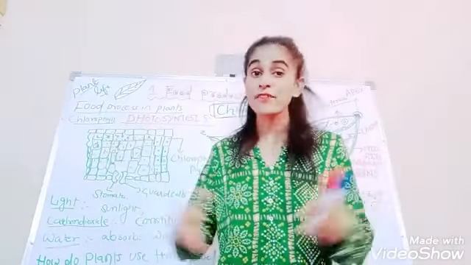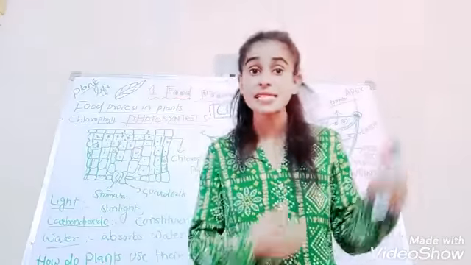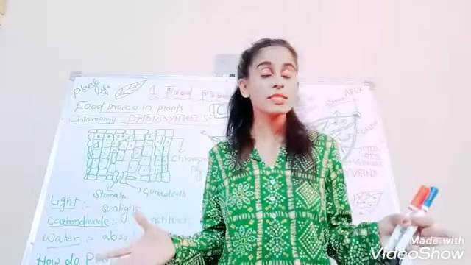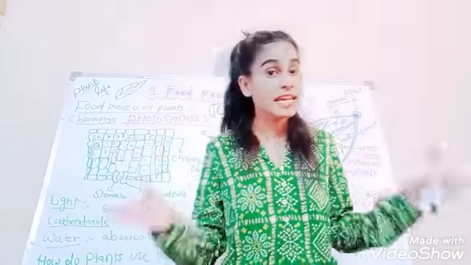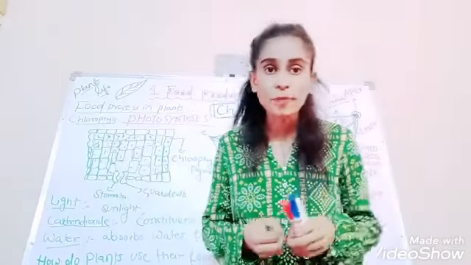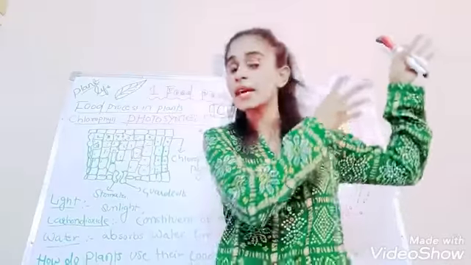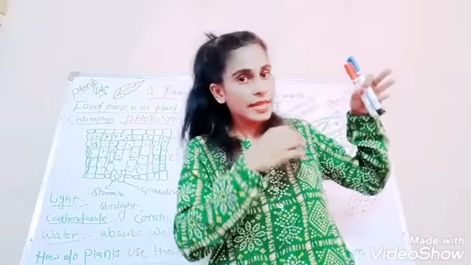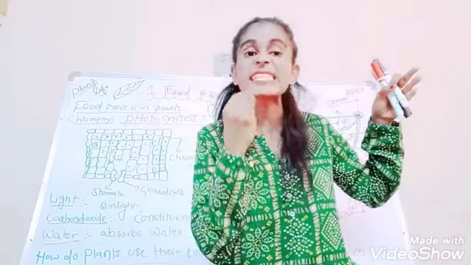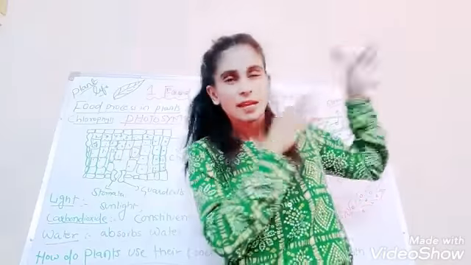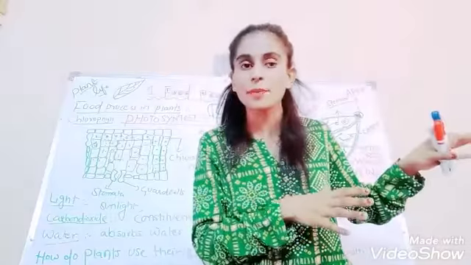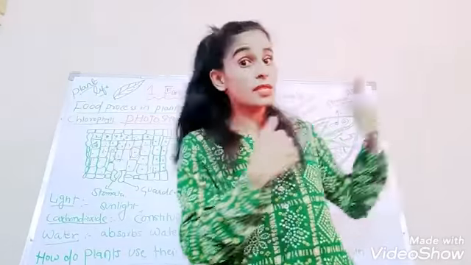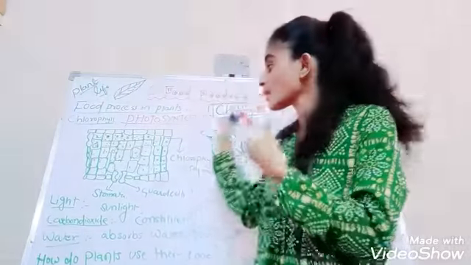So the process by which plants use carbon dioxide, sunlight, water and minerals for the preparation of food is called photosynthesis. Photosynthesis takes place in the leaf. Sunlight is absorbed by chlorophyll, and through the stomata carbon dioxide enters and oxygen is liberated. Oxygen is actually an excretion of the plant. It is waste for the plant, so it gives it out through the stomata. But that oxygen is important for us. So this is the process of food production.